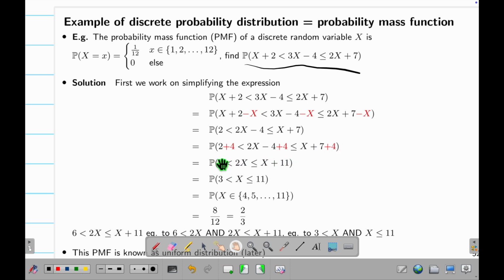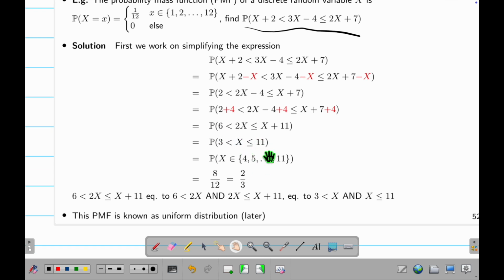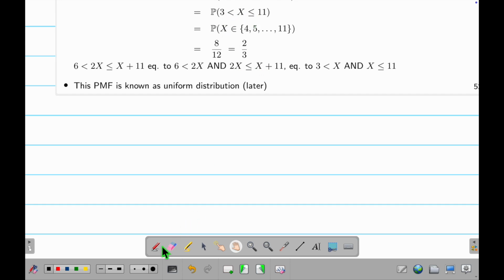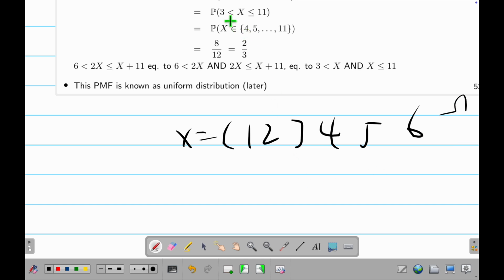Okay, what's next? This one is funny. You see what I'm doing? I subtract X. And then what? This one is easy, no X, gone. This one, X is gone, but this becomes 3. Why? Think about it. And then I get this. Suppose I get this, then what is this? This means X is 1, 2, 3, 4, 5, 6, blah blah blah. But it says between 3 and 11, so it's from here to here. Then I have this thing, right? Then each of them, what's the probability?